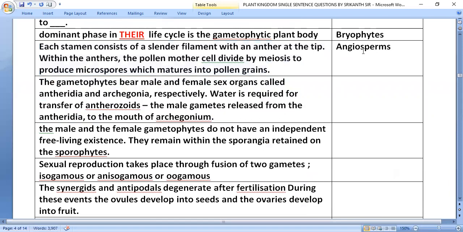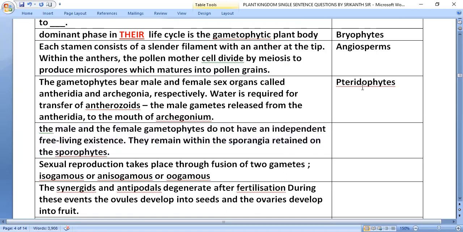The gametophytes bear male and female sex organs called antheridia and archegonia respectively. Water is required for the transfer of antherozoids. The male gametes are released from the antheridia to the mouth of archegonium, that is in pteridophytes.